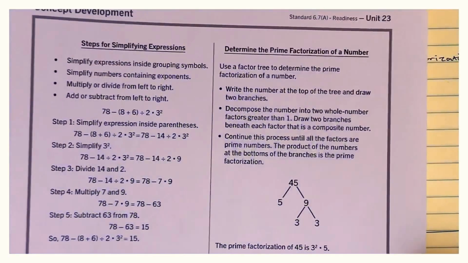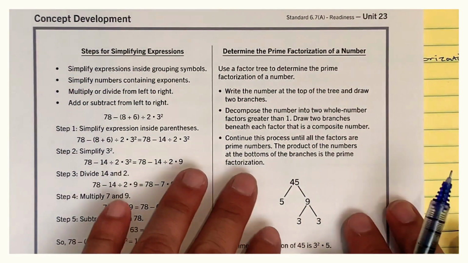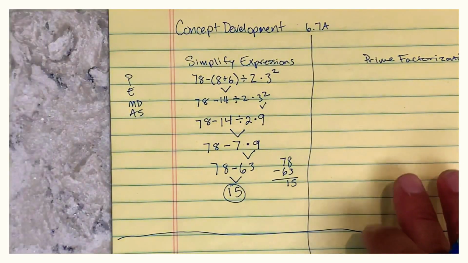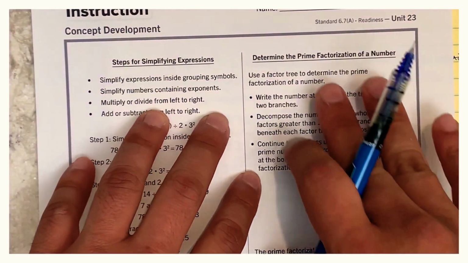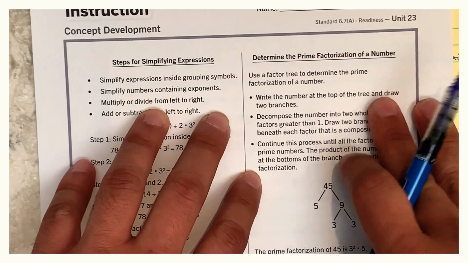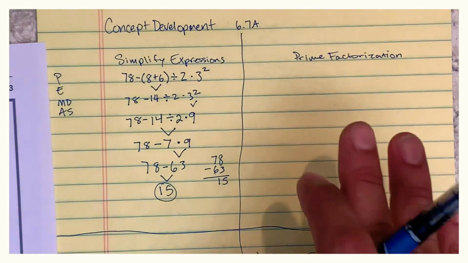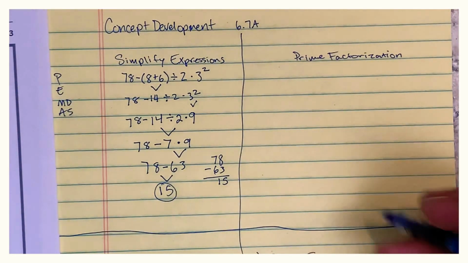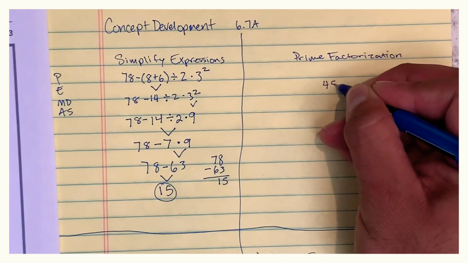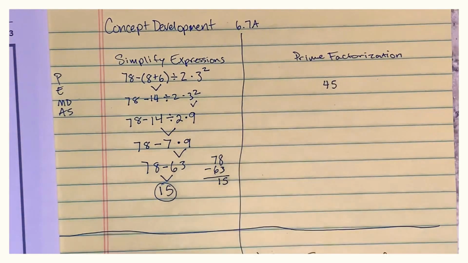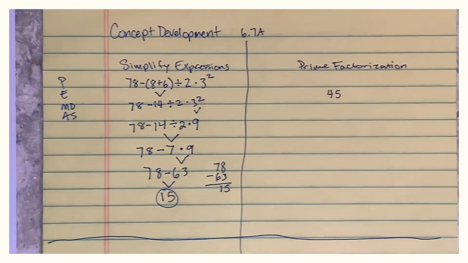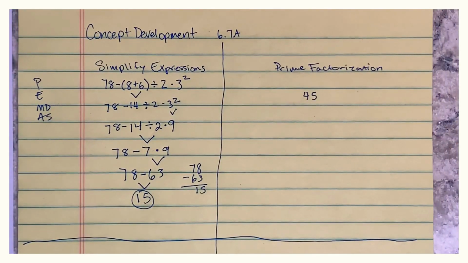Alright, so remember, I'm using this page to do the notes. Okay, so I'm going to this section now, the prime factorization of a number. We're going to do prime factorization now, and the number they give us is 45. Now, in order to do prime factorization, you have to know two things. You have to know what a prime number is, and you have to know what a composite number is. And I will be giving you examples of prime numbers and composite numbers.